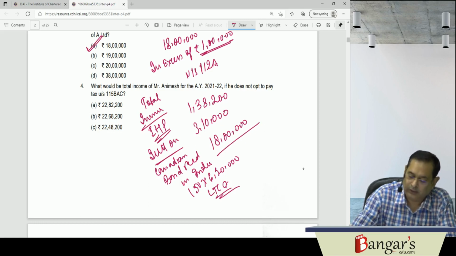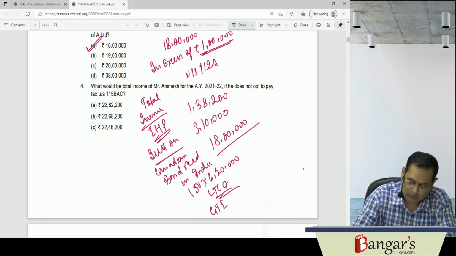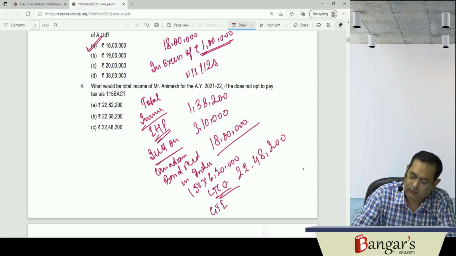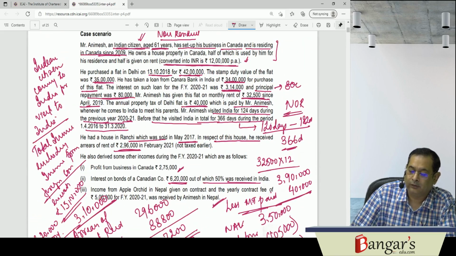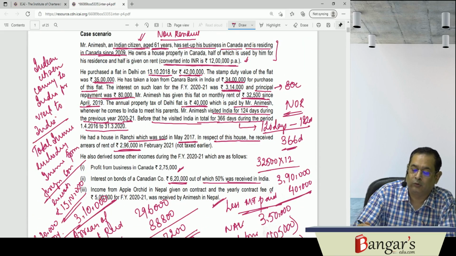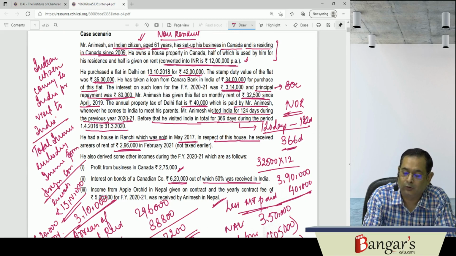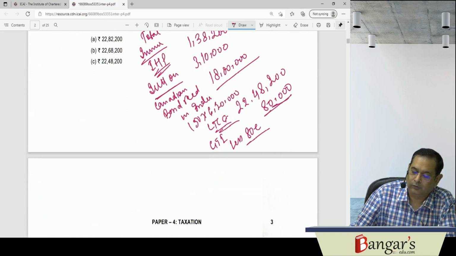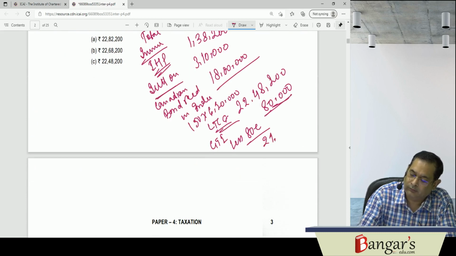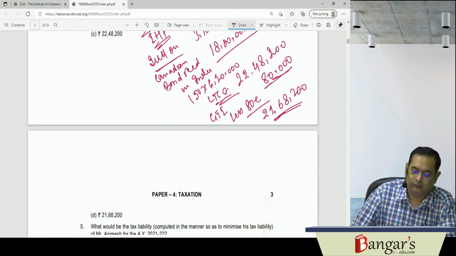That is GTI, 22,48,200, less Chapter VI-A deduction amounting 80,000 rupees. As we have seen, he has repaid this housing loan, that will be deductible, 80,000 rupees. So it will be 21,68,200. His answer will be 21,68,200.